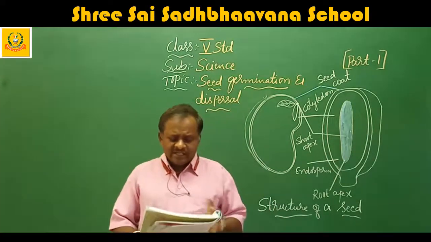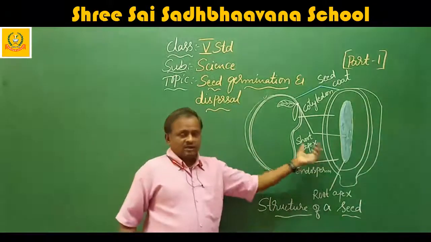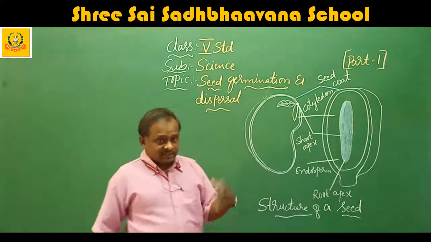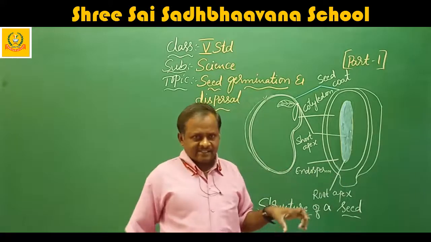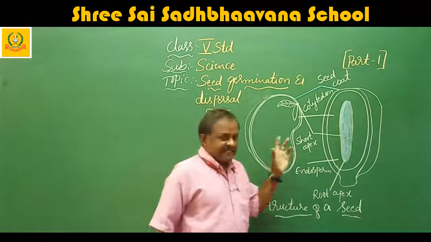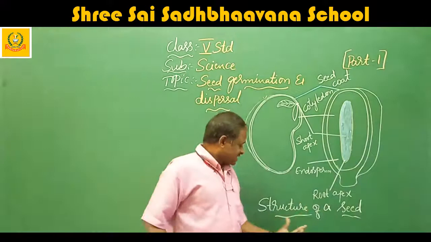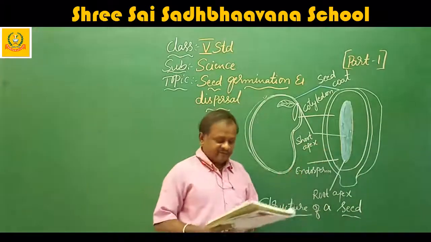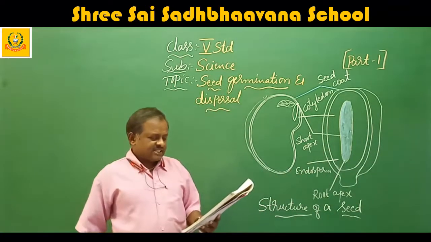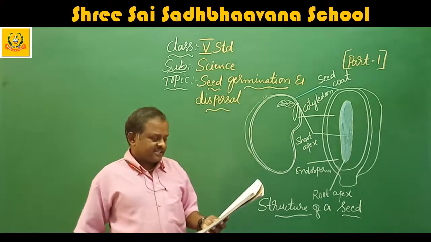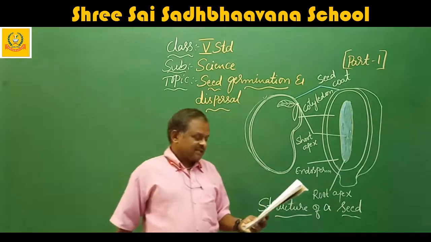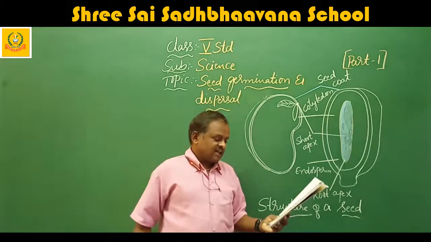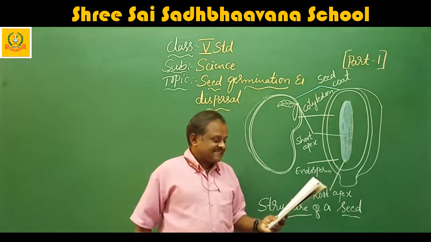Next, we will go to the structure of a seed. All seeds are different in shapes and sizes, but they have common characteristics. I have written here the structure of a seed, and we will go through it in detail. After the fertilization, inside the ovary of a flower, the fertilized egg cell divides many times to form the embryo. The plant embryo forms a hard wall around itself, and that is known as the seed.